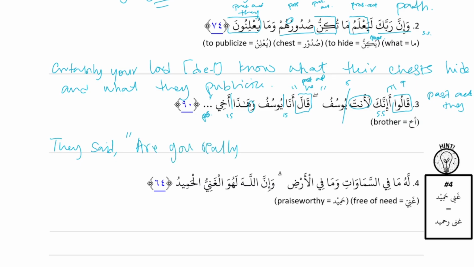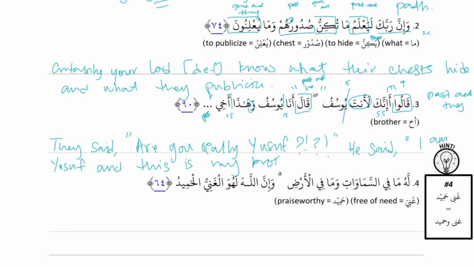Are you really Yusuf? Like with a lot of emphasis. Question, exclamation, question. Wow, they must have been really shocked. And then he responds, قال. He said, I am Yusuf. And his answer is not really emphasized. He's like, yep, I'm Yusuf. And this is my brother. Good.